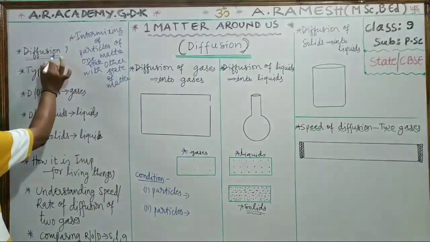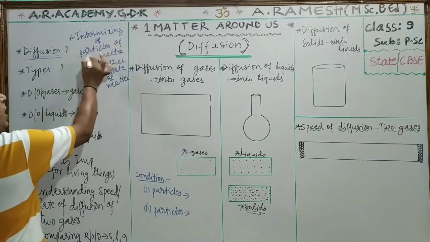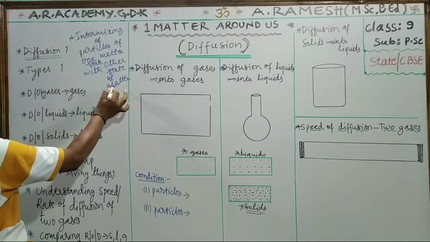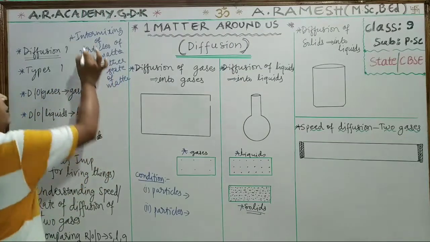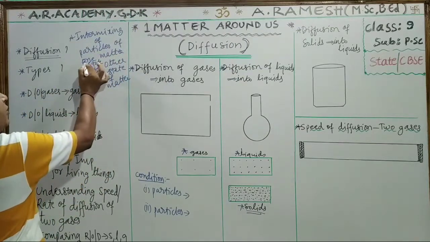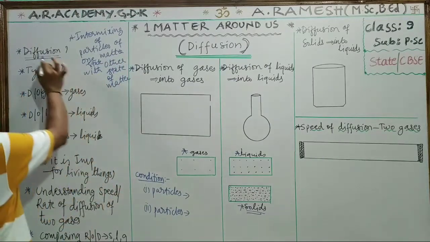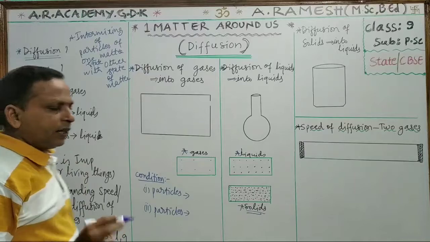What is diffusion, children? Intermixing of particles of one state of matter with another state of matter is called diffusion.